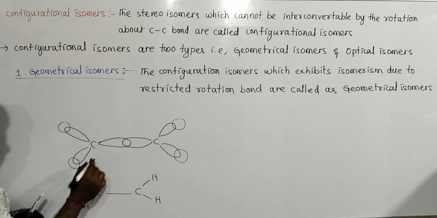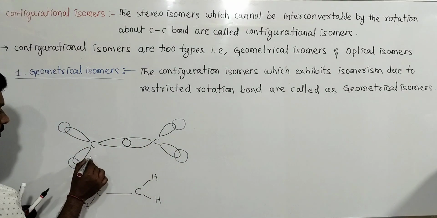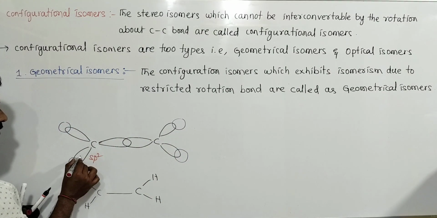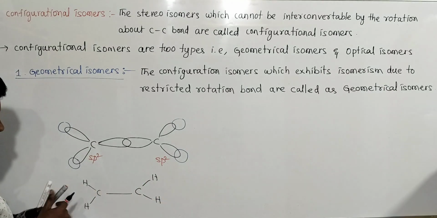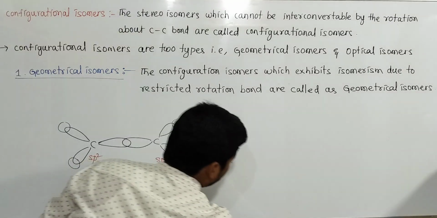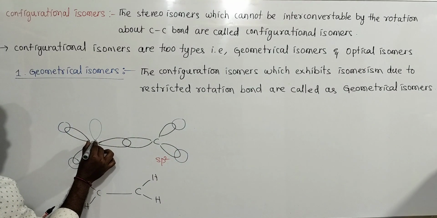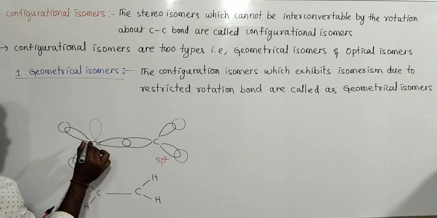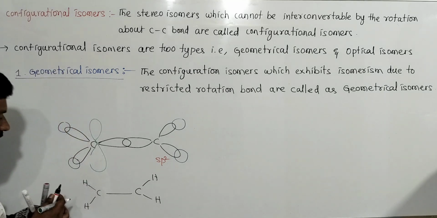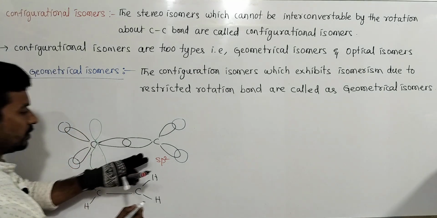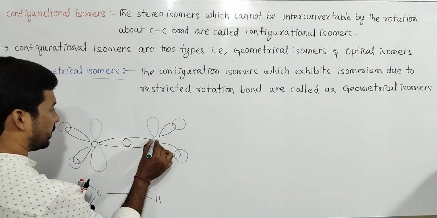But which carbon is this? sp2 carbon, with sp2 hybridization: sp2, sp2, sp2. So here there are 3 hybrid orbitals, and there is a pure unhybridized orbital. In sp2 hybridization, only how many orbitals participate? One s orbital and two p orbitals. The third p orbital does not participate in hybridization.